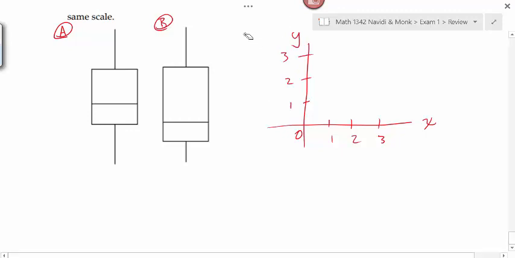Does that make sense? So down here, this would be the minimum value, and then we would have Q1 right here at our first line segment on the box. The median would be this middle bar inside the box. Q3 would be right here. And then our maximum value would be where the bar ends on this box plot.